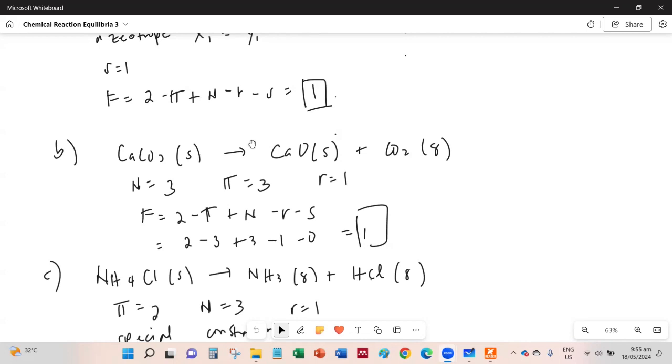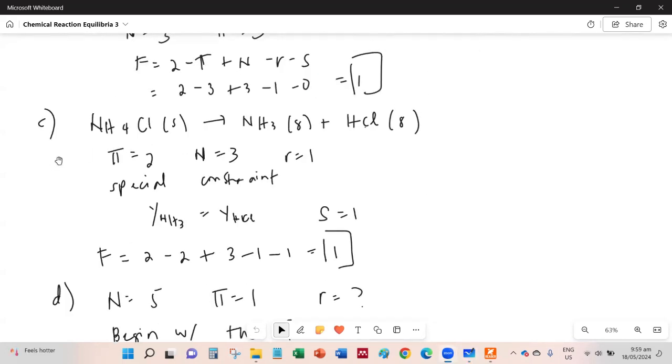How about the special constraint? There's no special constraint. So S is equal to 0. Substituting into our equation, we would have degrees of freedom equal to 1. So just like before, we only specify one phase rule variable: the temperature, pressure, or composition. We can only specify one phase rule variable, and it fixes everything in the system.